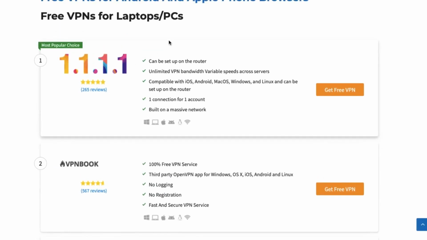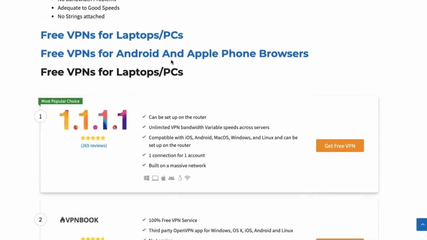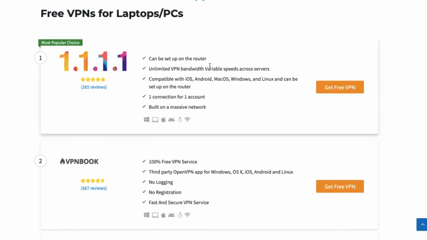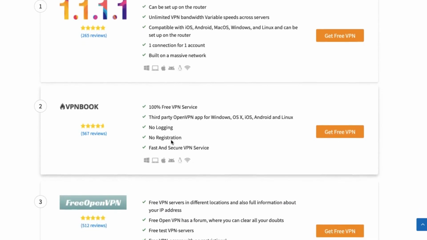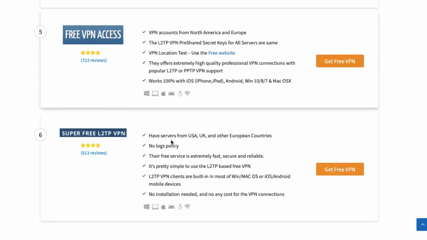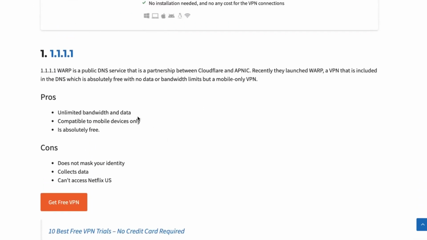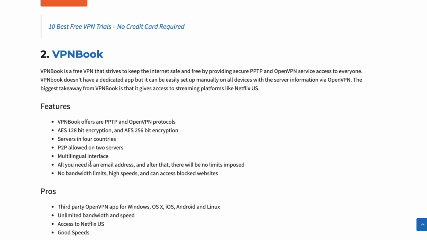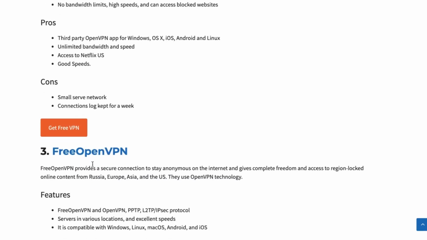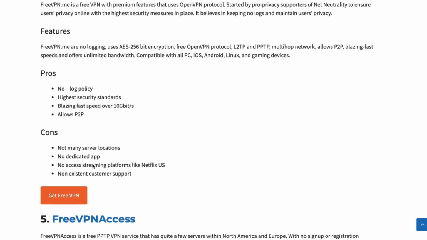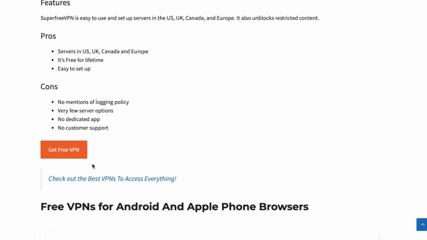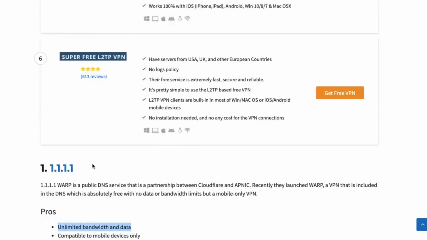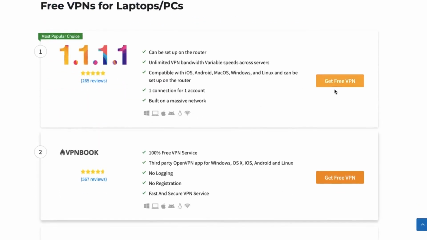These free VPNs we have covered for laptops and PCs as well as Android and iPhone browsers. As you can see here, the first one is Cloudflare 1.1.1.1, followed by a lot of VPNs. These are all completely free VPNs, for laptops and PCs, for MacBook or any Windows laptop. We have covered features, pros and cons for all the free VPNs, and we have shown how to install them as well.